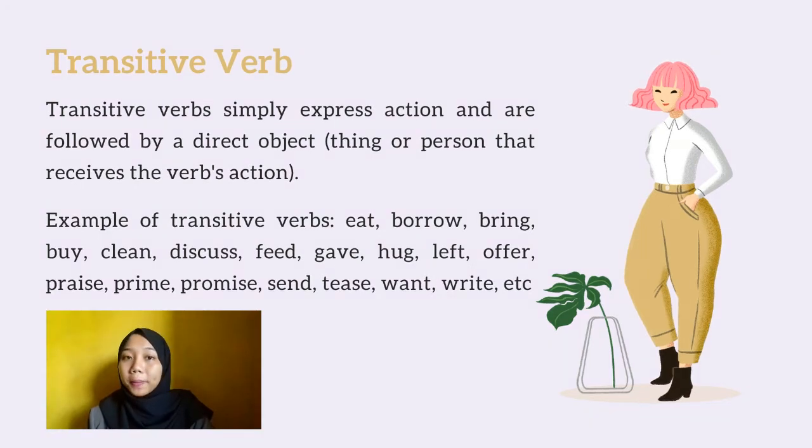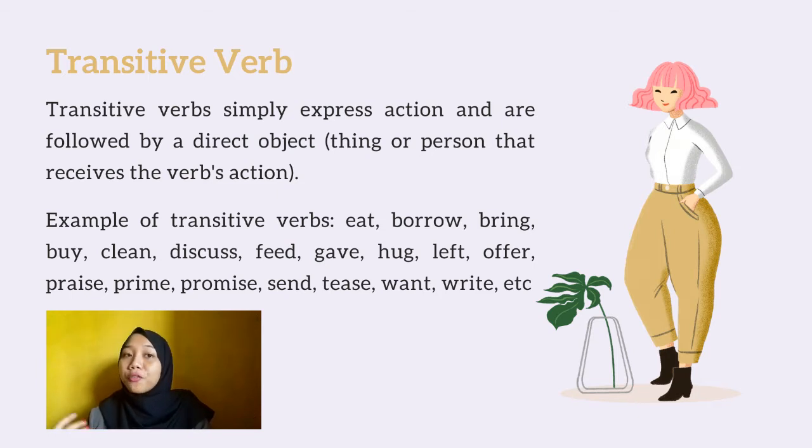Alright, the first main topic that we will discuss is transitive verb. Transitive verbs simply express an action and are followed by a direct object. Direct object here can be a thing or person that receives the verb's action.